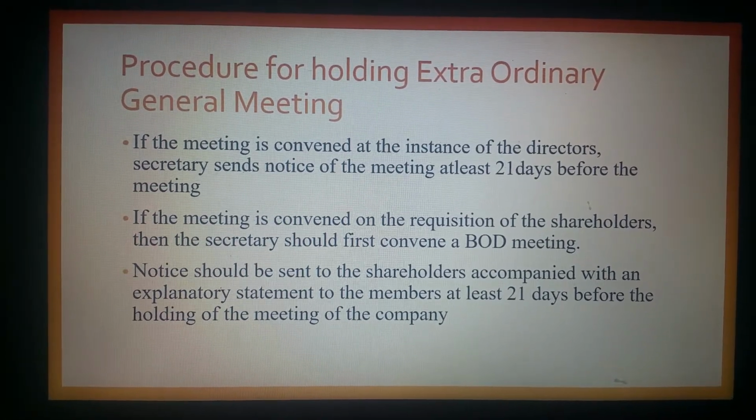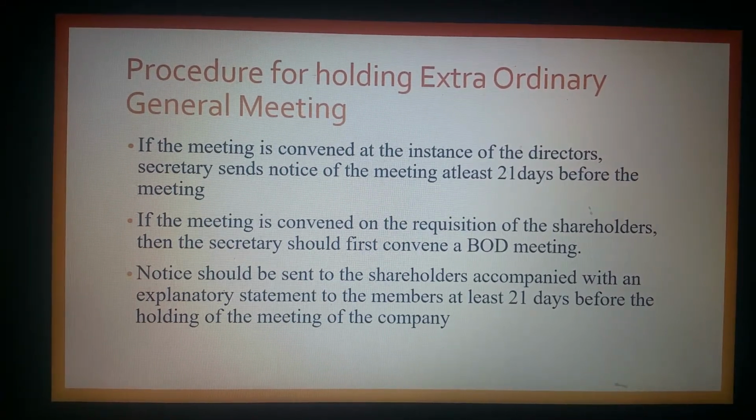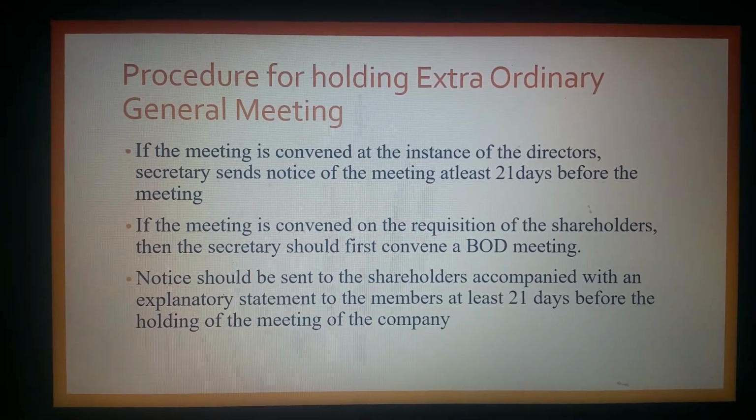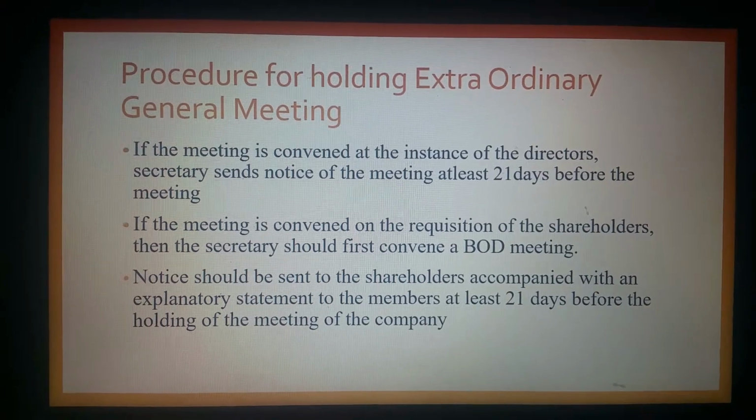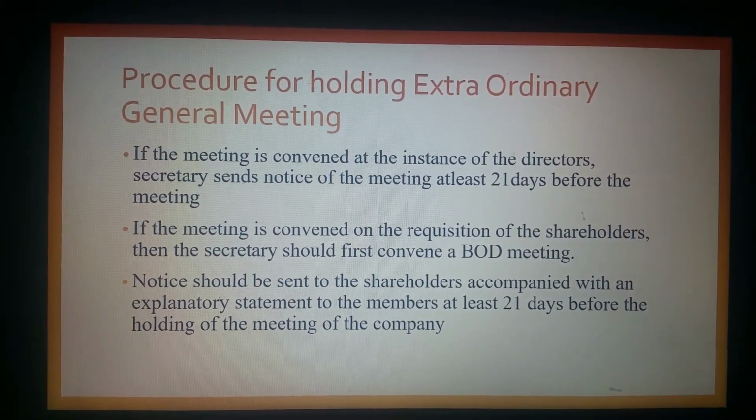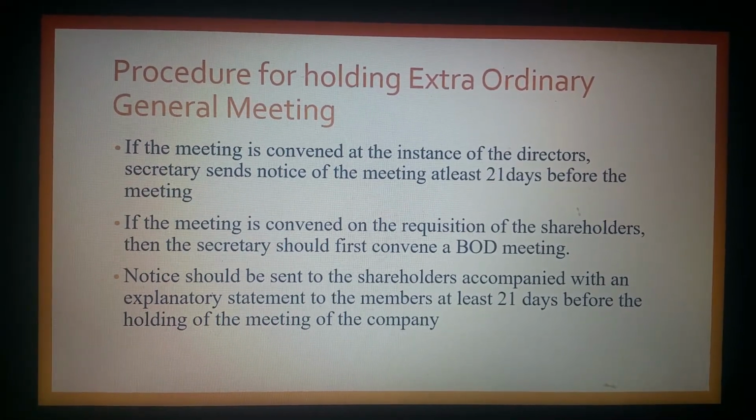So, an explanatory statement basically helps the shareholders to know the purpose for which the extraordinary general meeting is being held. Next, if the meeting is convened on the requisition of the shareholders themselves, that is, the shareholders who had earlier requested the board of directors, and if the board of directors do not hold the extraordinary general meeting, then the shareholders can themselves convene a meeting within 3 months from the date of requisition.